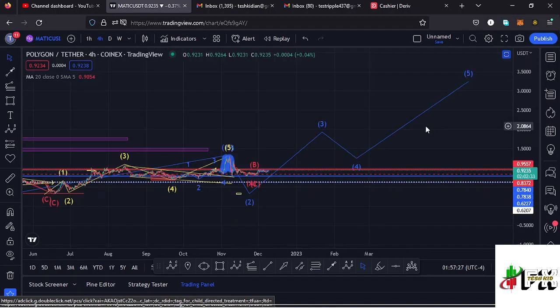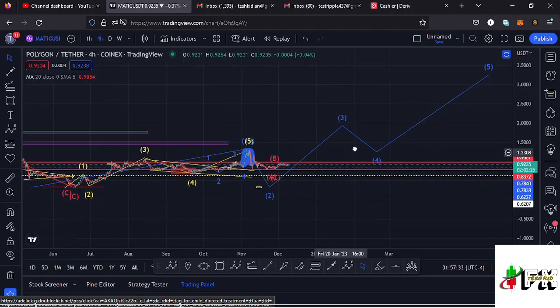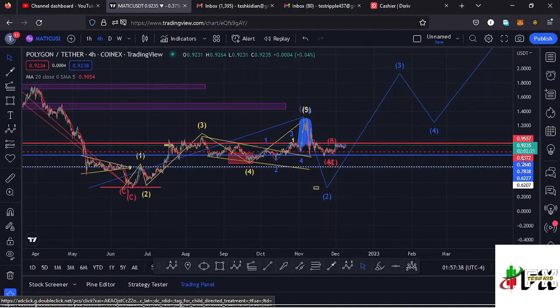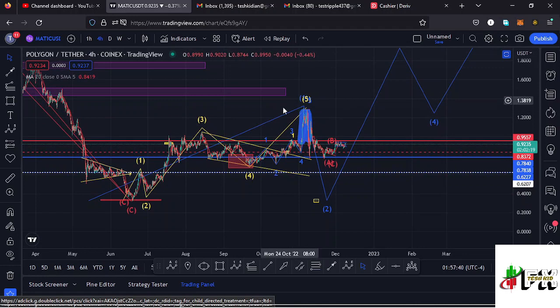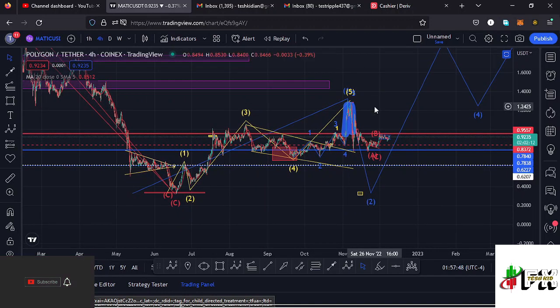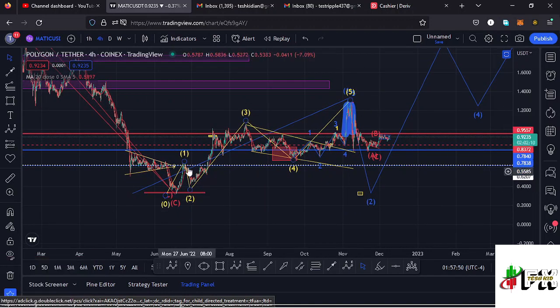Here on the 4-hour chart, you can see I have this Elliott wave structure in blue, which represents that impulsive nature within the formation of a higher Elliott wave count 3, where we expect to see fractal waves in formation within that wave 3 to the upper side, where I believe we have completed the formation of this wave 1 to the upper side in blue, which is also an impulsive wave. And because of its impulsive nature, I also expected to see fractal waves in formation, which I have represented over here in this chart in this Elliott wave structure in blue, having a wave 5 of that Elliott wave structure completing the formation of that wave 1 to the upper side.